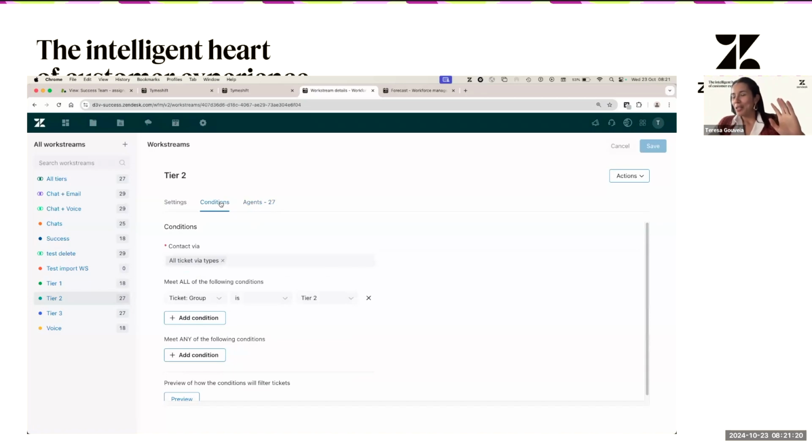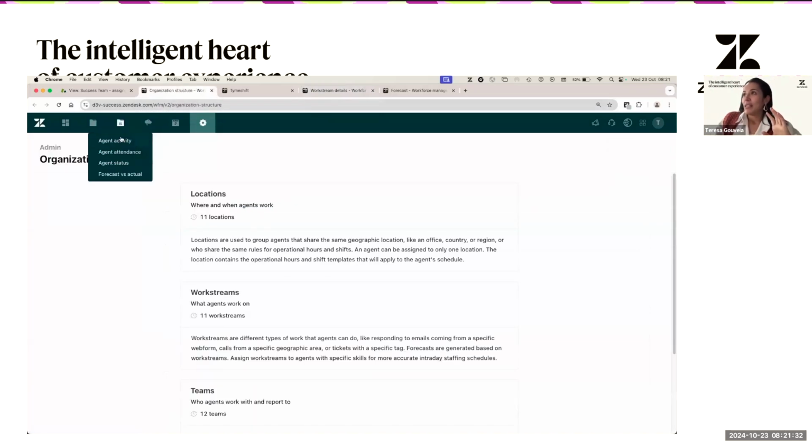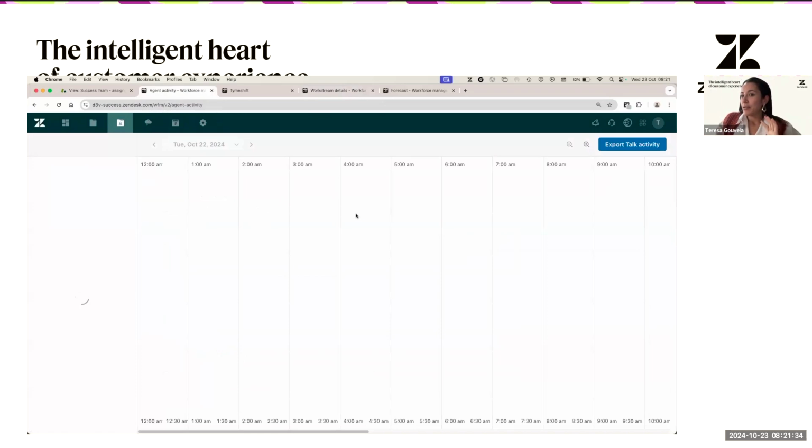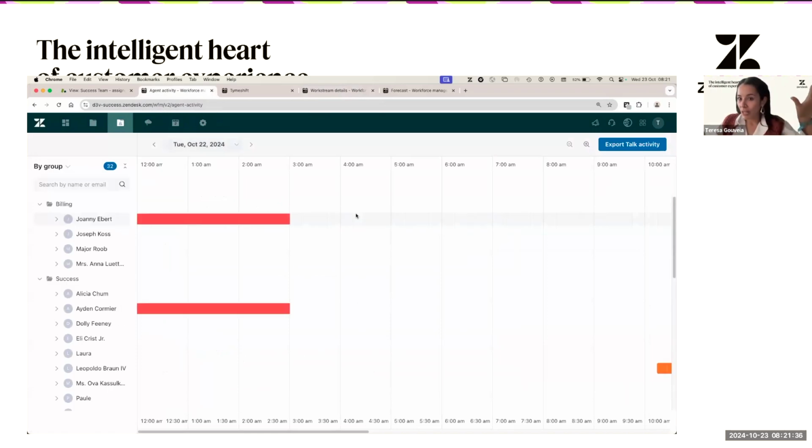Something else to clarify, because it's also a question that I receive a lot: let's say that I have a group of agents that is assigned to tier 2. When it comes to the agent's activity, agents can still be tracked for whatever activity or ticket they are looking at.